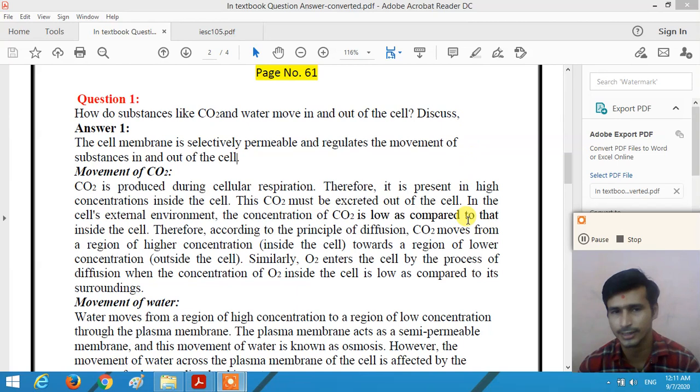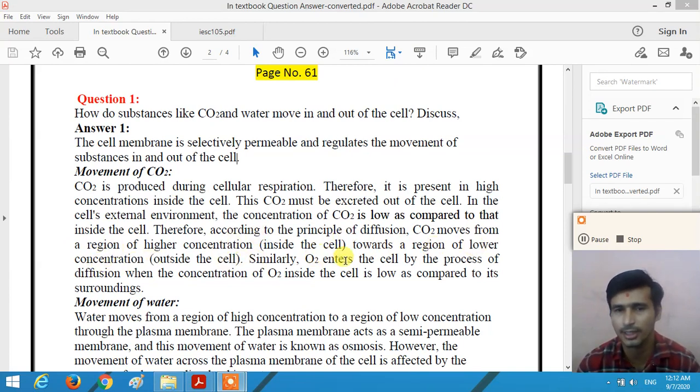So due to cellular respiration, carbon dioxide is produced inside the cell, and the concentration of carbon dioxide is higher inside the cell, while it is low outside the cell. Therefore, according to the principle of diffusion, the carbon dioxide, CO2, moves from the region of high concentration inside the cell towards the region of lower concentration outside the cell.